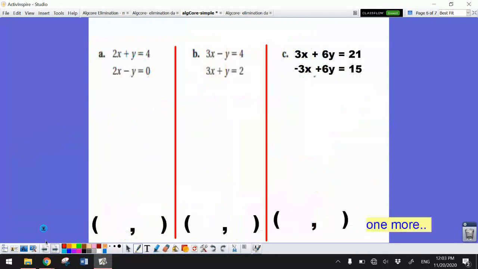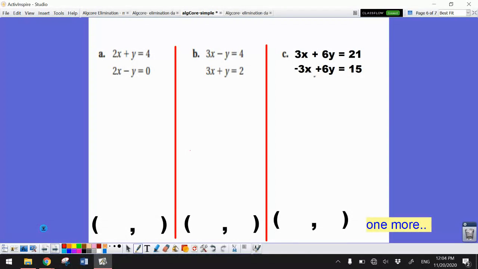Let's do a few more. Okay, why don't you hit pause and go ahead and see if you can start these problems, and I will catch up with you. See if you can make some progress. Remember to find your additive inverses first. Box them out, cross them out, draw a line, add, and then substitute back in.